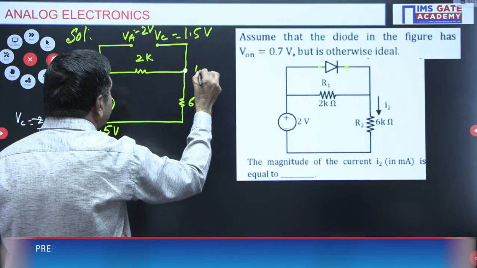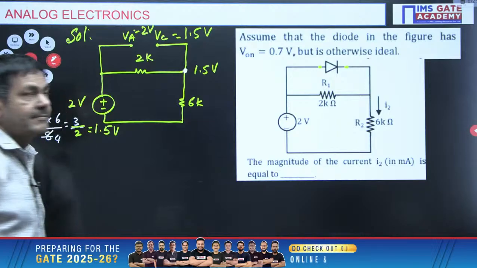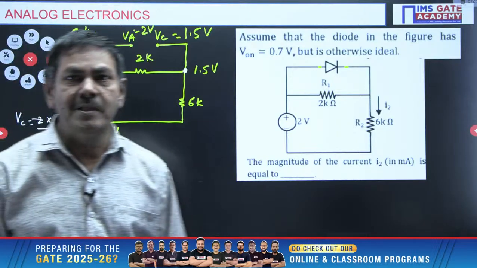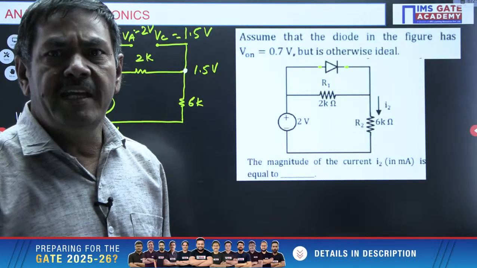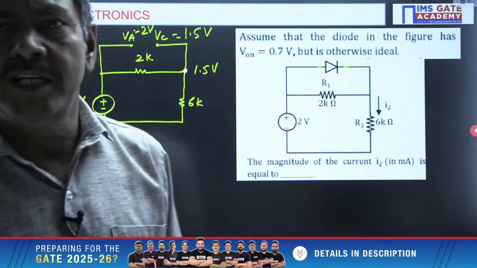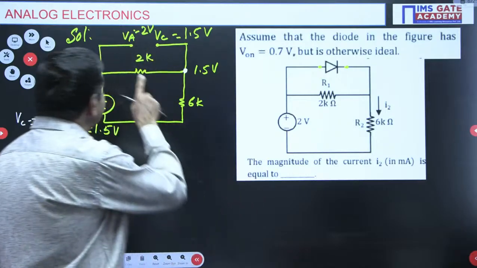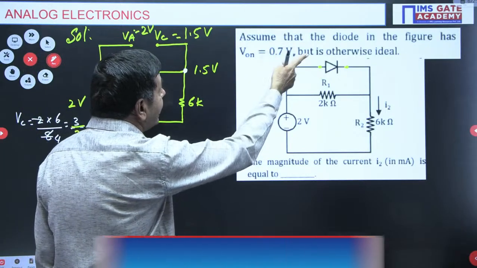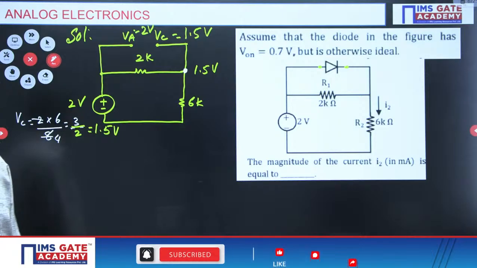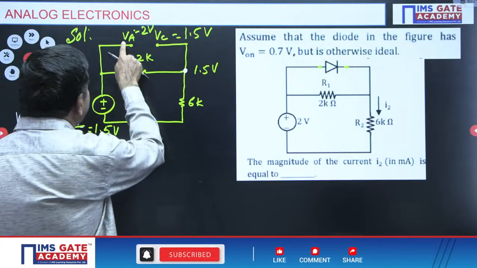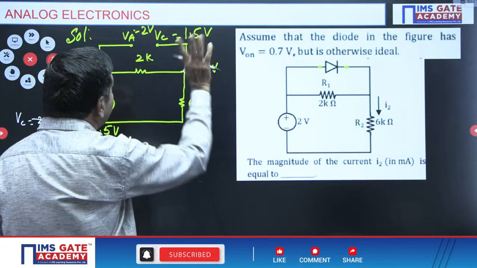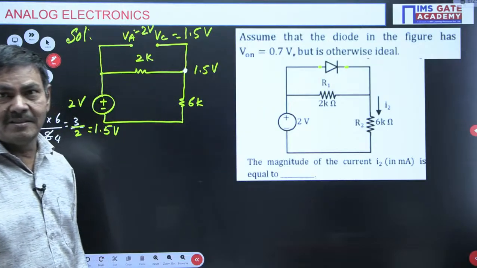Even this voltage or this voltage is the same only. Now please check it here. Va minus Vc, we are getting exactly 0.5. Abhishek, you are perfect. The diode is off. I said it is a non-ideal diode. 0.7 volts is given. At the time, Va minus Vc is 2 minus 1.5, only 0.5 volts possible.